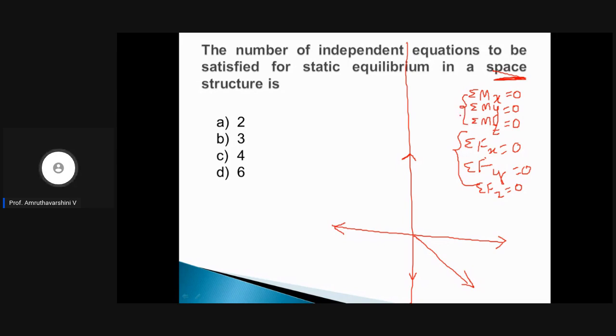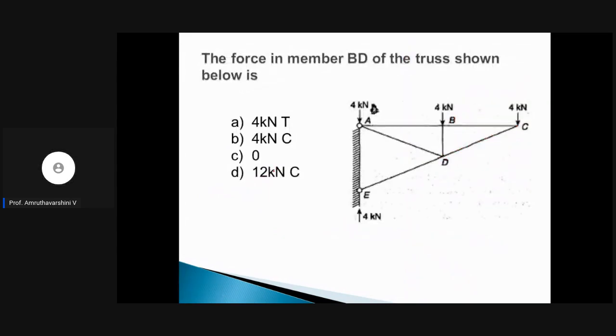So we have three moment equations and three force equations, which total 6 equations that need to be satisfied to say that the structure which is in space is in static equilibrium. So what is the answer here? The answer is D, 6 is the correct answer. Clear with this? Let us move on with the second question.